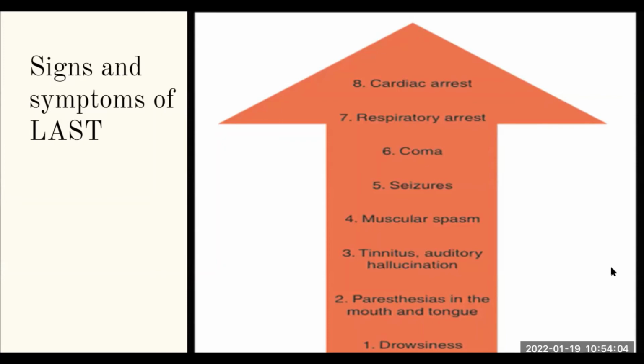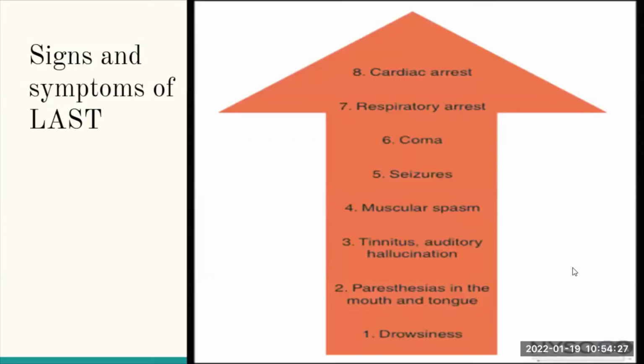Then you have muscular spasms. Then in most cases, some patients present with seizures. So you can see that most of the time, the neurological signs and symptoms come before the respiratory, and the last one, the worst part, is the cardiac. So if you intervene faster, you can curtail those complications from going to the level of respiratory arrest or cardiac arrest. That's why you have to be very, very vigilant and keep talking to the patient throughout this phase of the process.